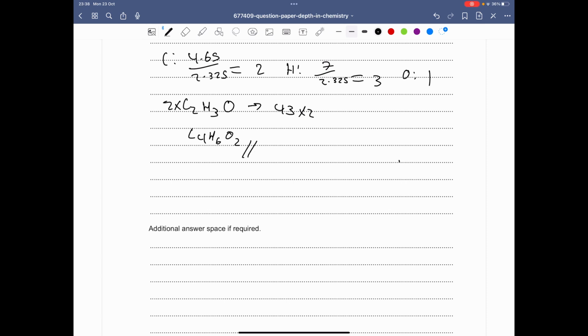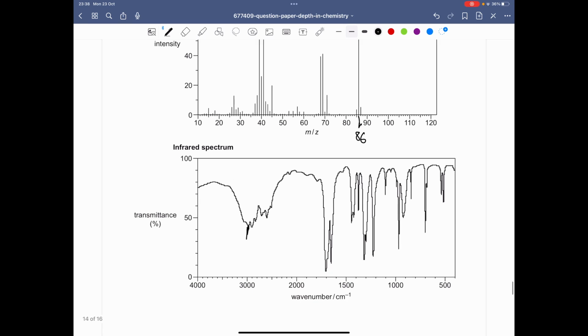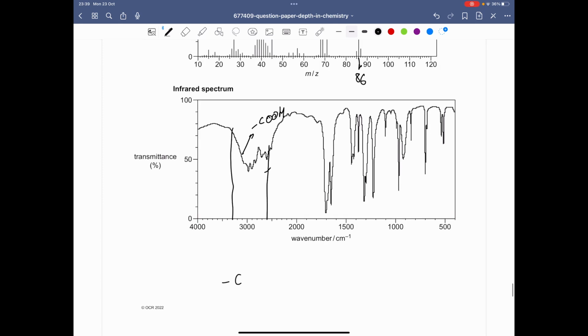Now we've worked that out, we can look at the spectrum to see what functional groups are involved. So if I go ahead and work this out quick, we have this peak here, this broad peak. And when you see a broad peak like this in between the ranges of roughly 2,600 to 3,300, you instantly know that's going to be a carboxylic acid. And this broad peak here is obviously due to the OH found in the carboxylic acid functional group. So if I draw out the carboxylic acid functional group quickly, it's due to the OH found here.